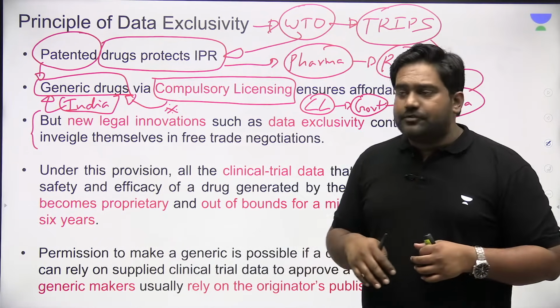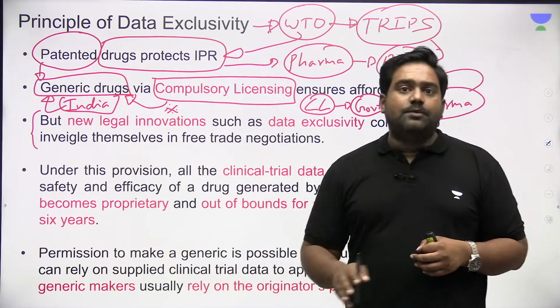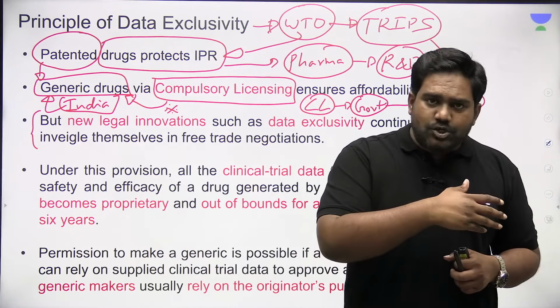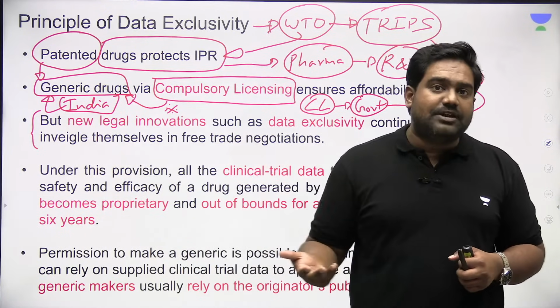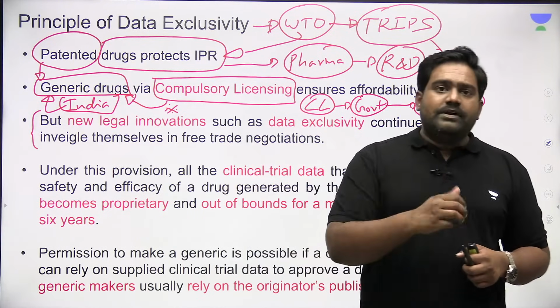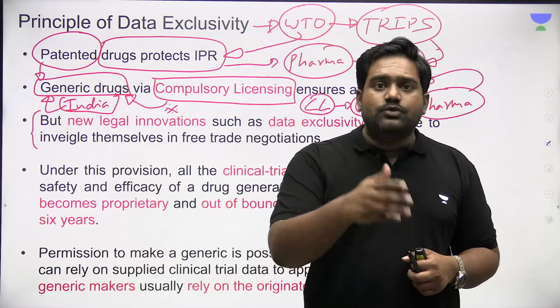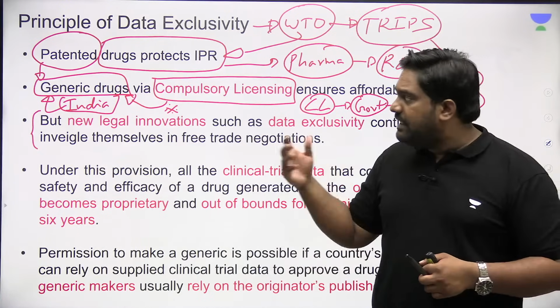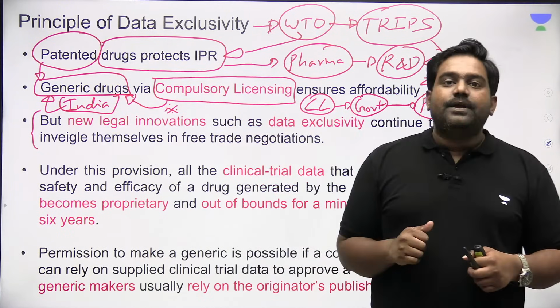But from India's point of view, we want to keep the drugs affordable. We want to ensure the masses have access to life-saving drugs and treatments. So we make use of compulsory license and we allow the domestic companies to produce the generic copies, the generic variants of these patented drugs.